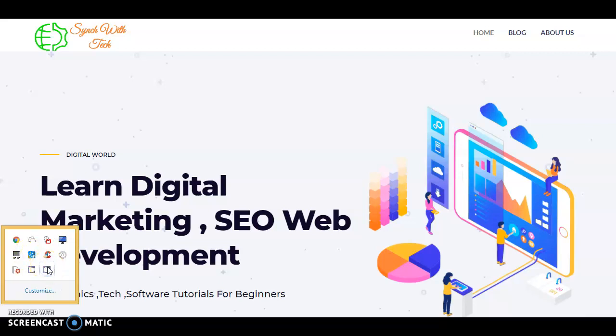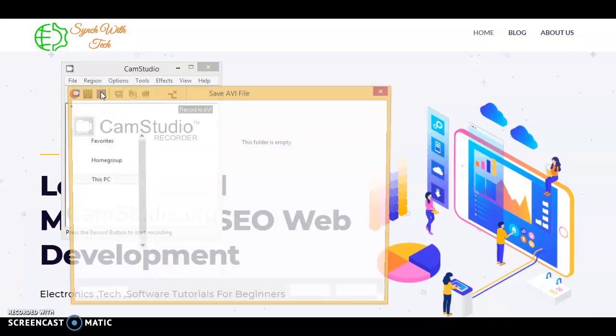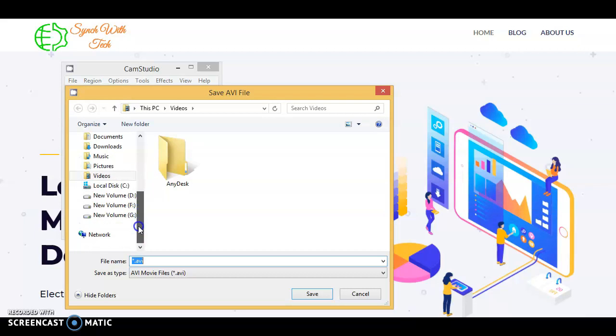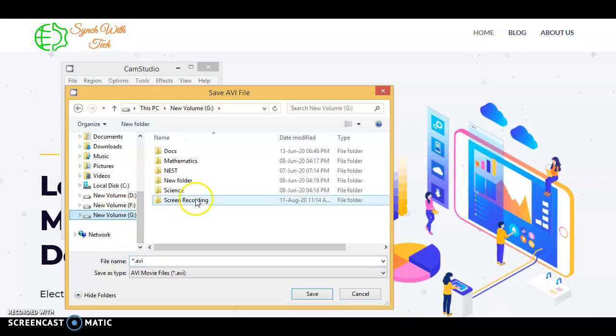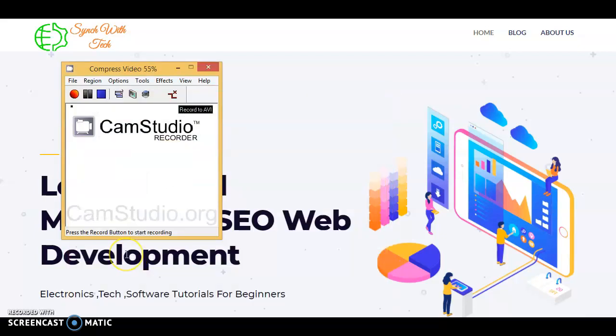Just click on stop. Now save the video in the folder as "recorded using codec." Click on OK. Now it's getting saved. Now let me show you the size of the files we just recorded using the CamStudio software.